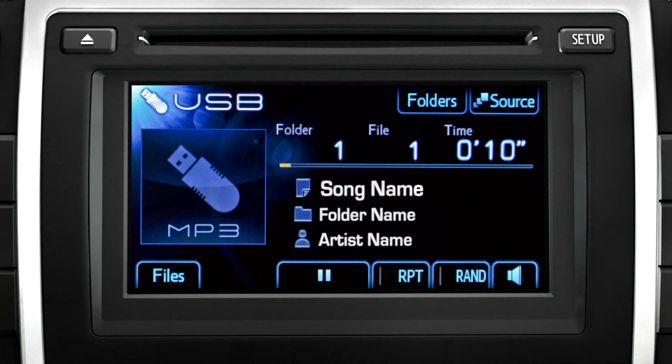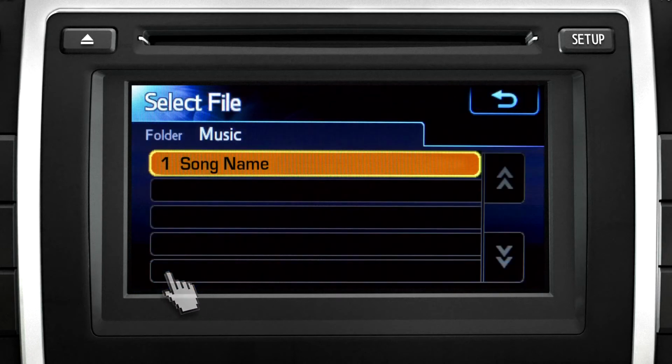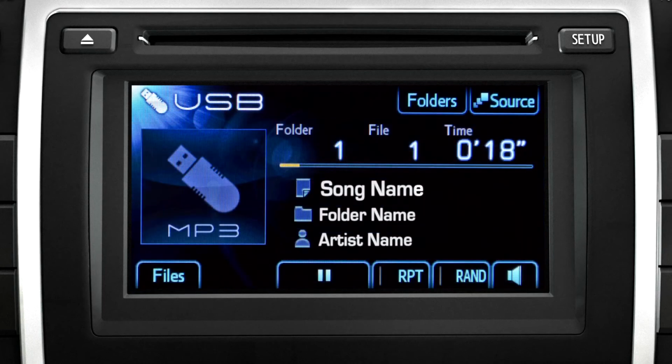You can search the flash drive by folder or by music selection. Touch the Files button to see the songs in the folder that's open. If you want another folder, touch the Folders button.